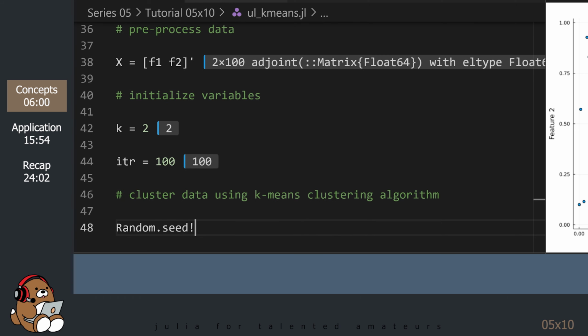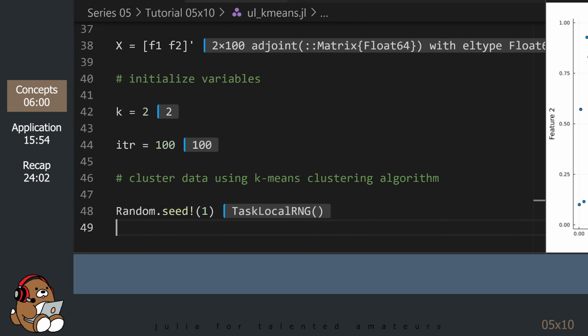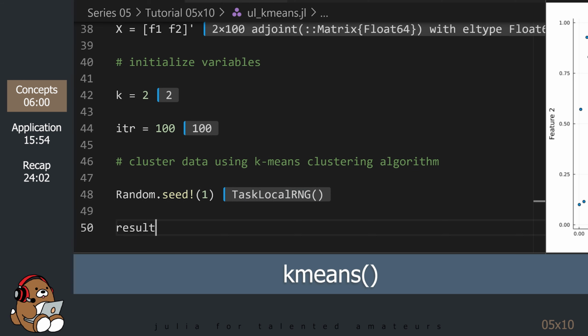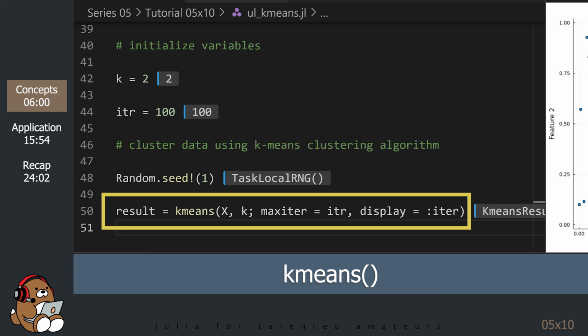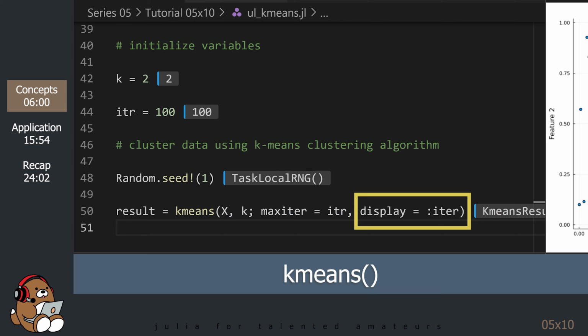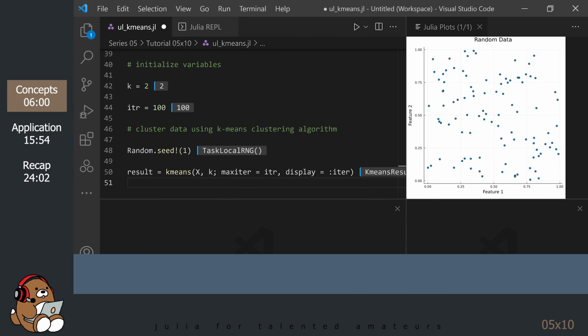I'm resetting the random seed since I've already generated some random numbers, and the k-means algorithm also uses random numbers. The k-means function is the main function for the k-means clustering algorithm. Most of those arguments are self-explanatory. That last argument displays the iterations in the REPL. Let's take a look.